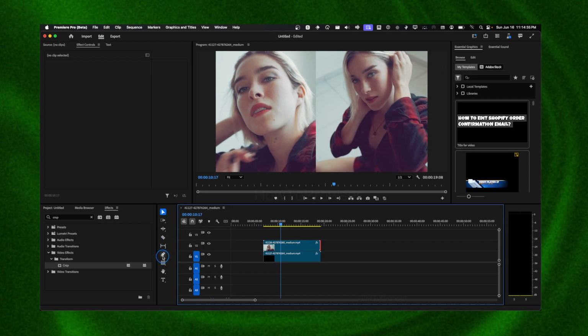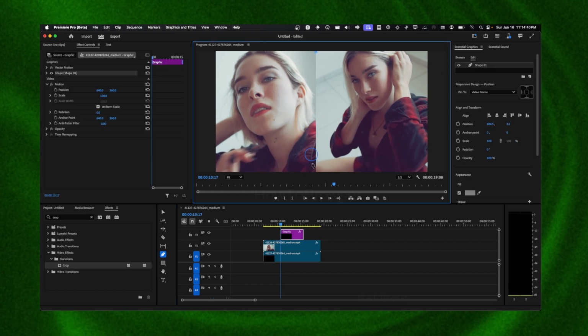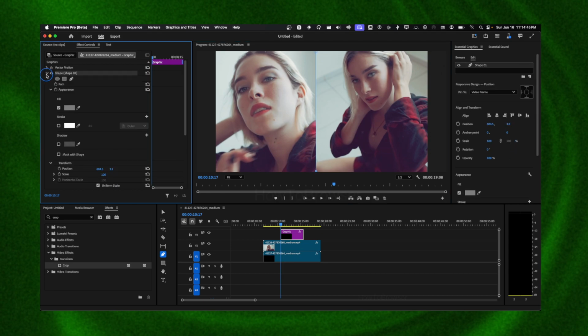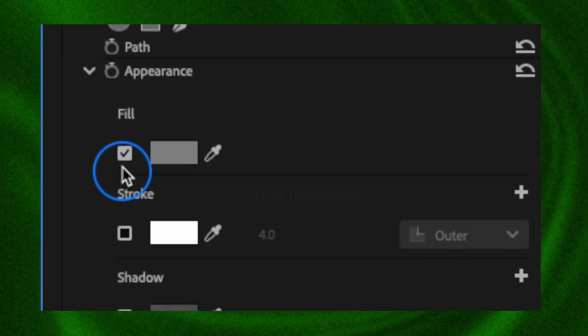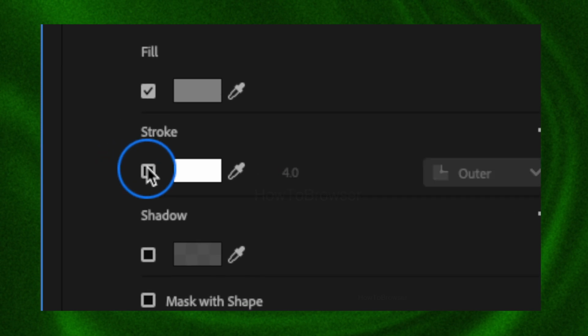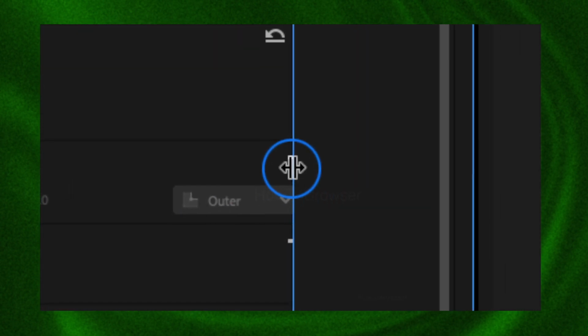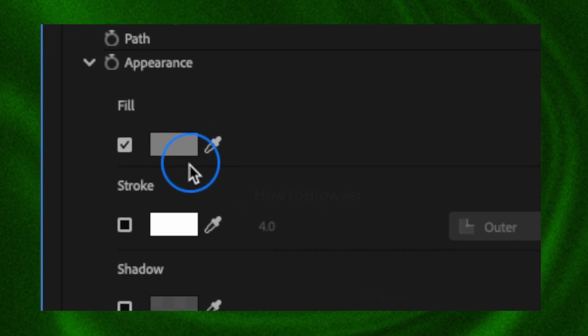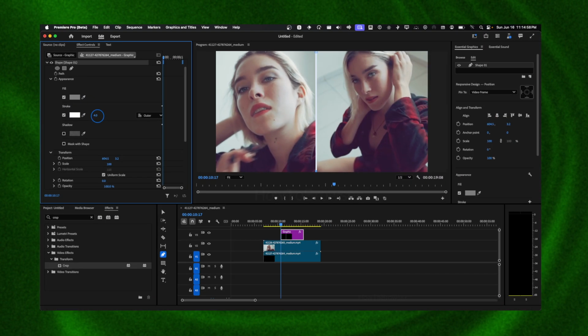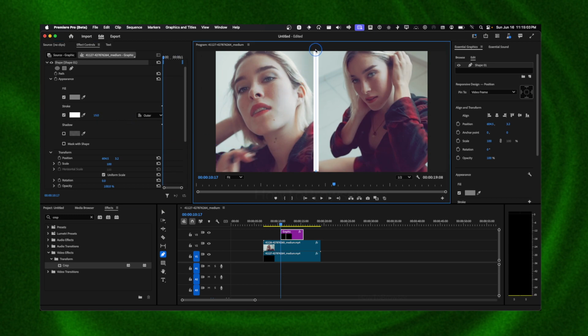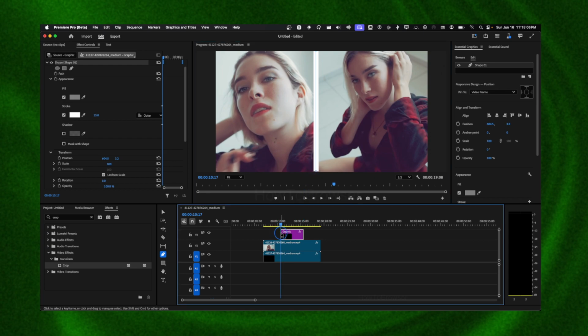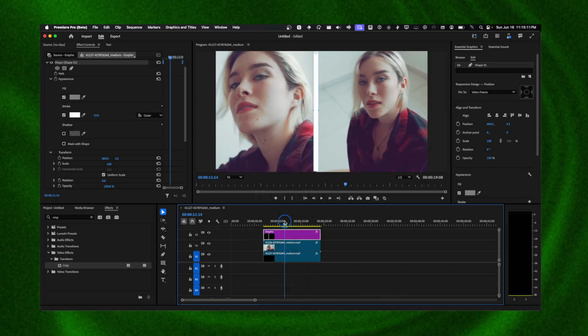And now I'm just gonna click on the pen tool or P shortcut, and I'm gonna click at the top here and one at the bottom. And now here we have shape, and of course now we have fill, and we can also add some stroke if you want. Here we can add some stroke and increase the stroke like so. And we have now our graphic here. Let's select and move here, and that's all you have to do.